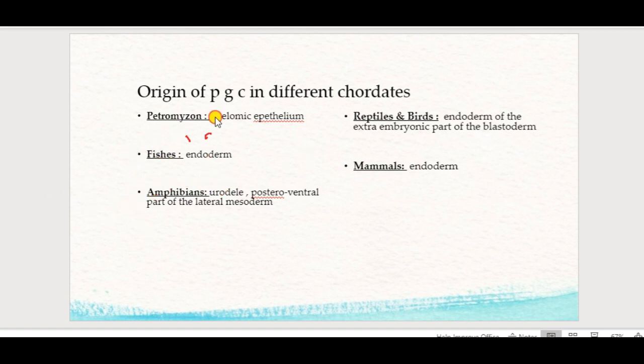Next, amphibians. In Urodele, primordial germ cells arise from the posteroventral part of the lateral mesoderm.